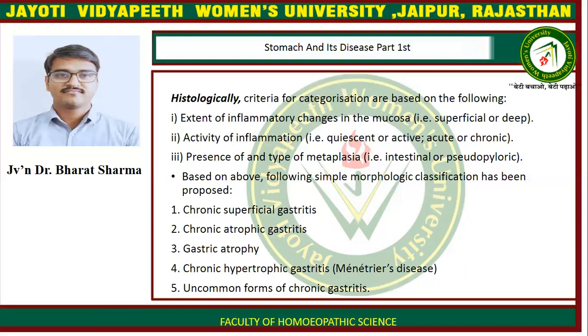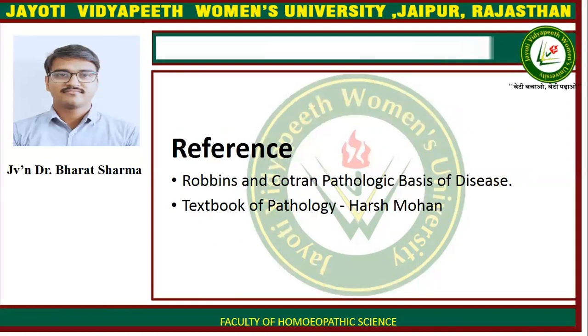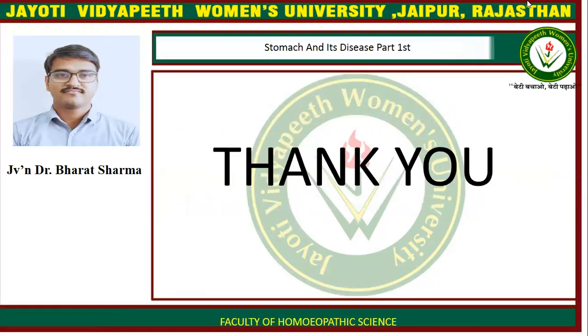Based on above, a simple morphological classification has been proposed. First is chronic superficial gastritis, chronic atrophic gastritis, gastric atrophy, chronic hypertrophic gastritis, or uncommon forms of chronic gastritis.